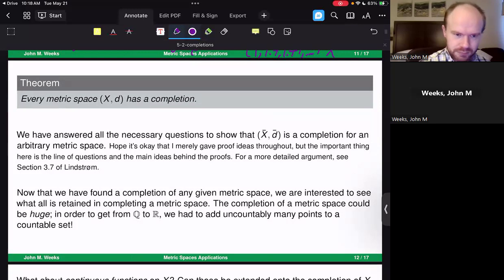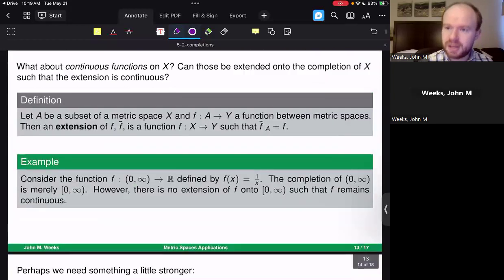So now that we've found a completion of a given metric space, we're interested to see what is retained in completing a metric space. We know now that essentially the size of the completion could be humongous compared to the original set that you started with. So what properties of the original set are maintained in the completion of that space? Let's talk a little bit about continuous functions on our space. For example, can we take a continuous function on our original non-complete set and somehow make it correspond to a continuous function on the completion?